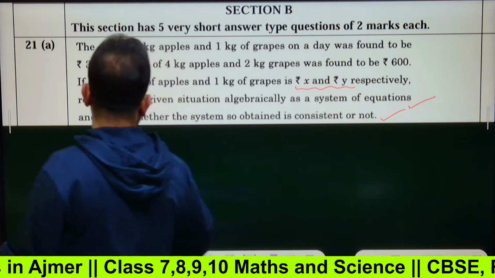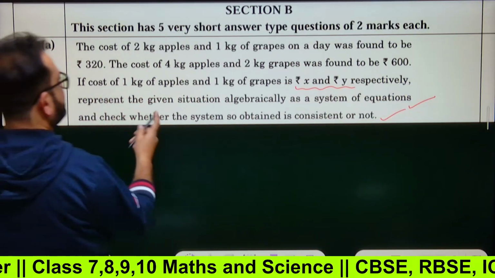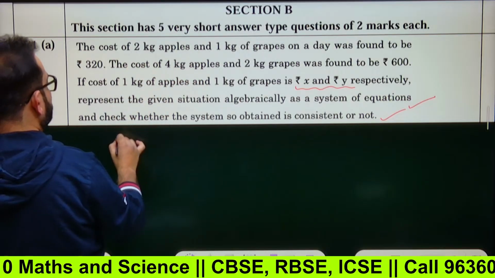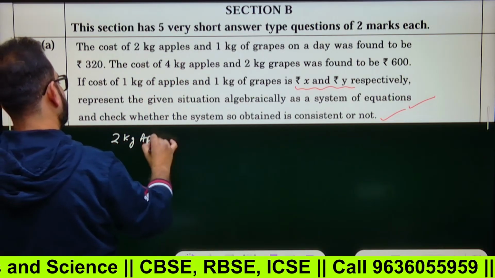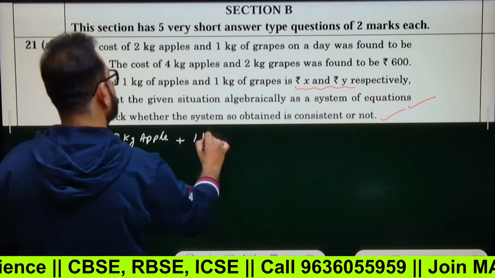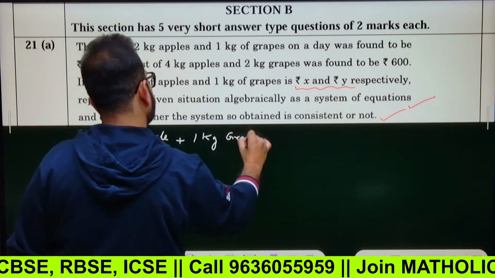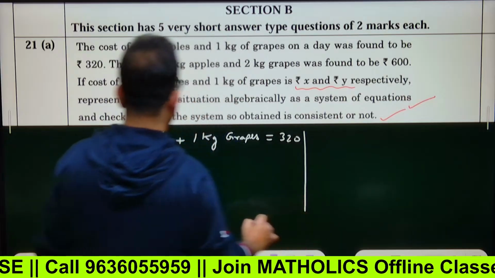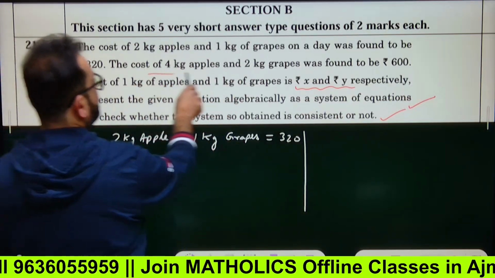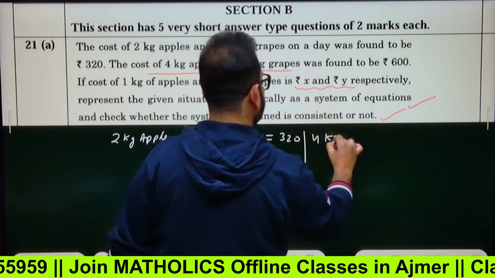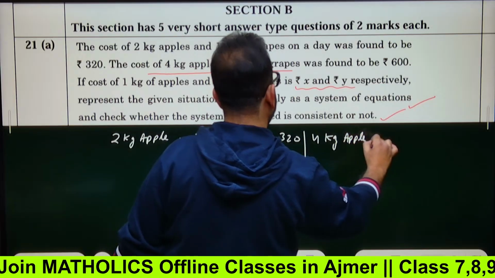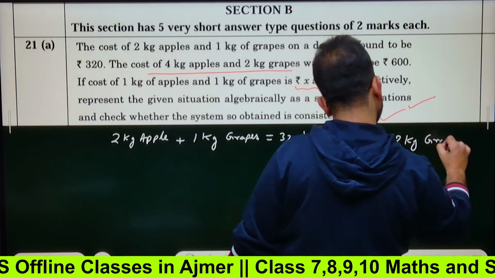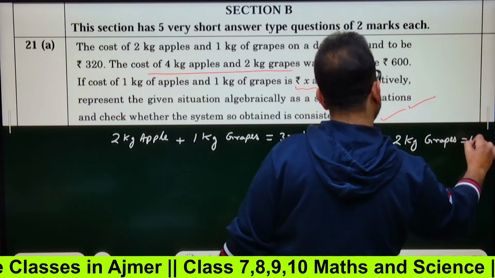Now see, this is given. The cost of 2 kg apple plus 1 kg grapes equals 320. This is one thing. Second is the cost of 4 kg apple plus 2 kg grapes was found to be 600 rupees.